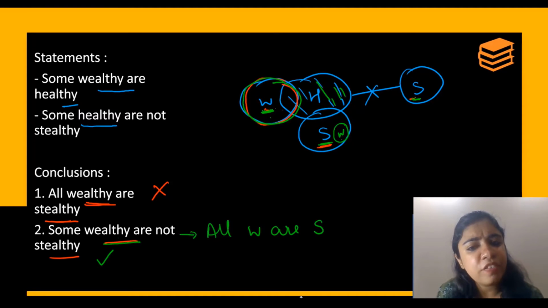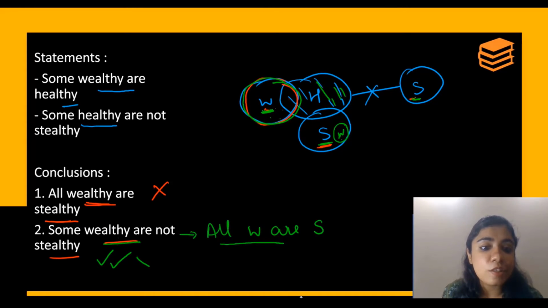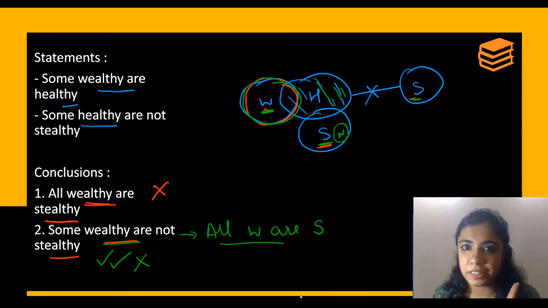Some part of healthy is already outside, so it is not going. But the entire wealthy can come inside stealthy. So the opposite is possible. Now because the opposite is possible, it is not a correct conclusion. Okay? It is not a correct conclusion.